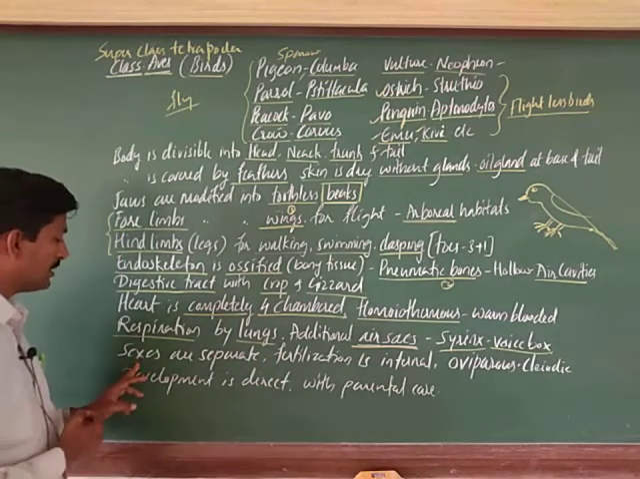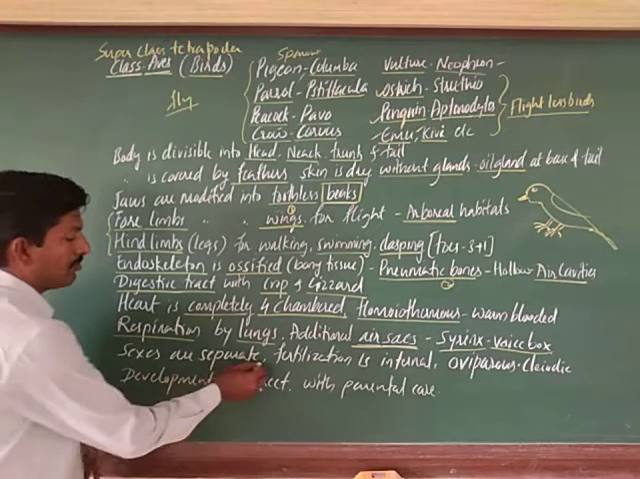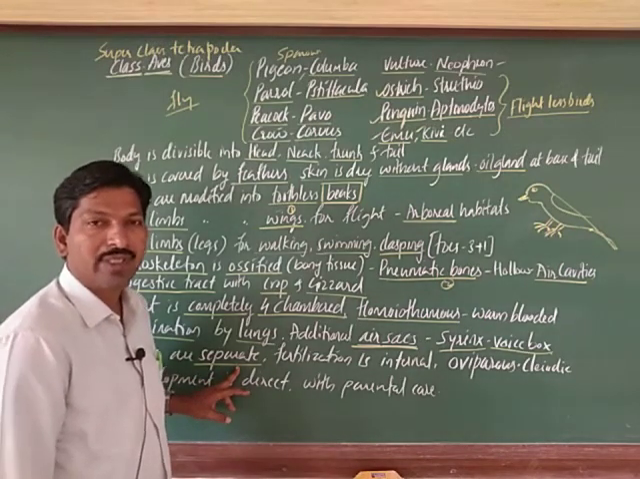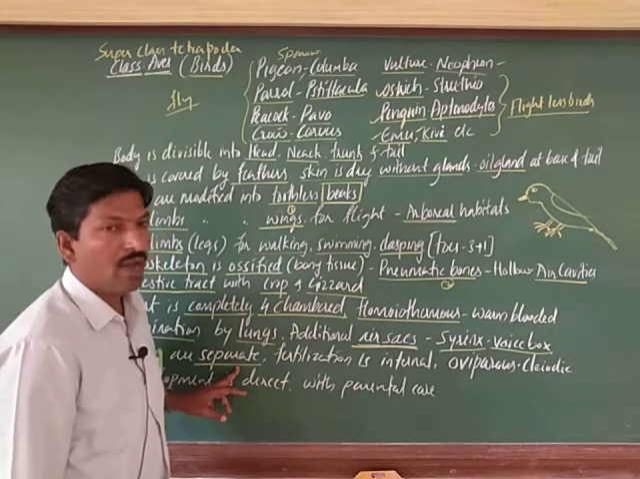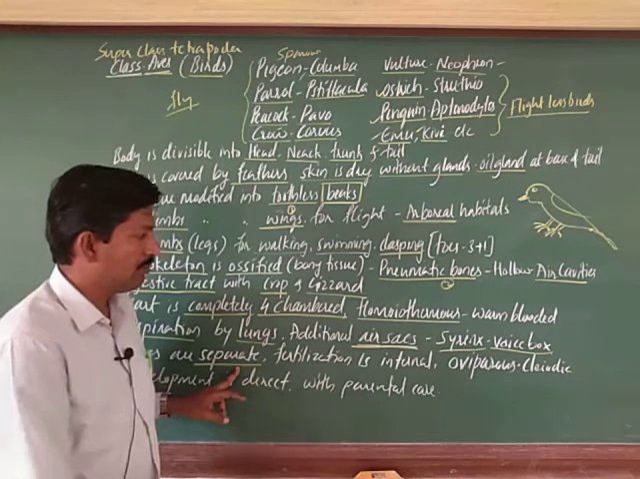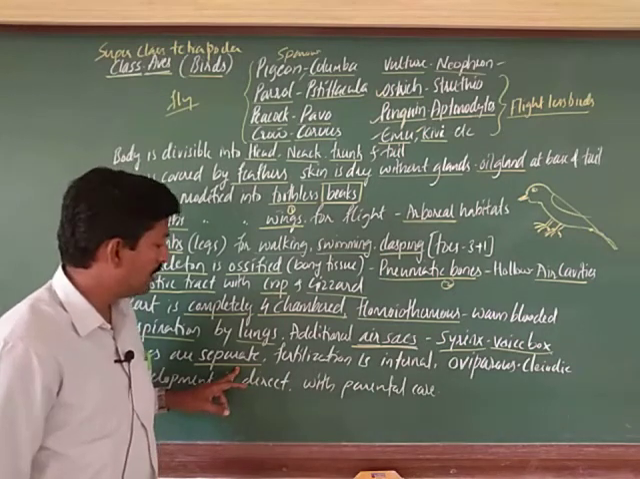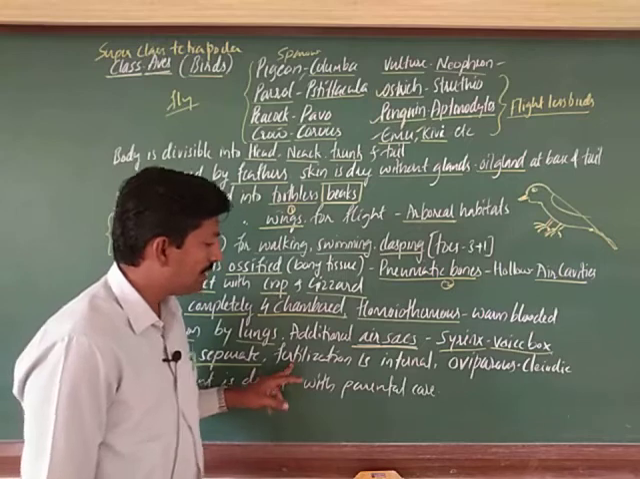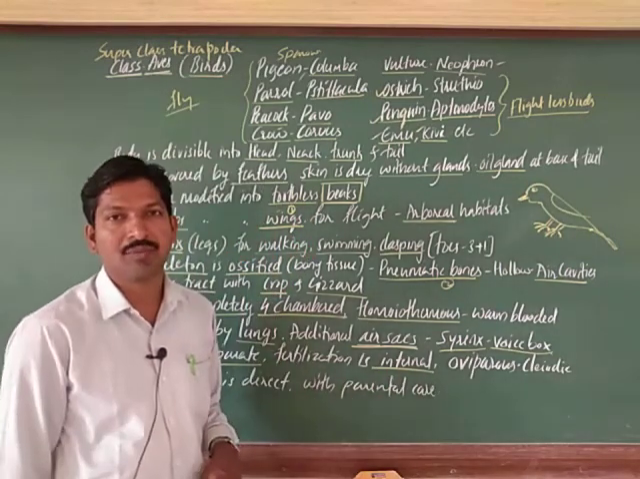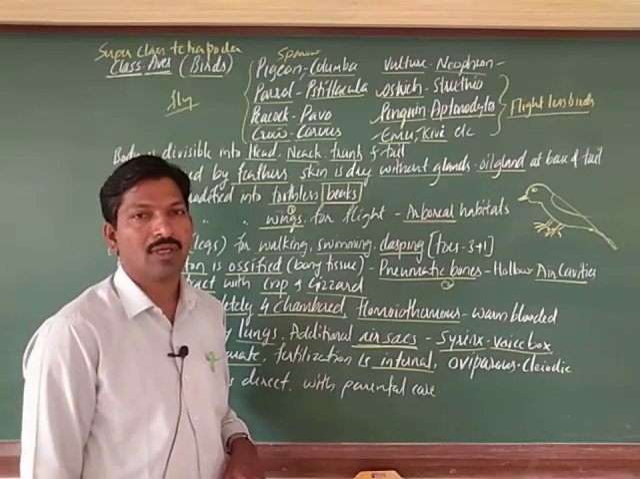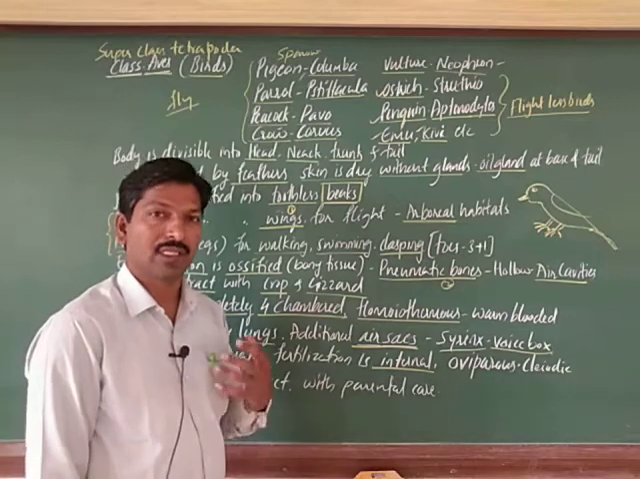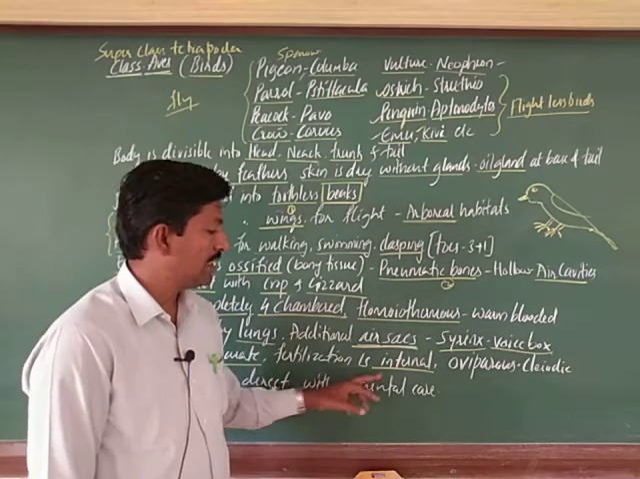Next, sexes are separate here, that is, male and female are different. Usually female birds are more attractive, and they have feathers, right. Even in the case of the peacock you might have observed. Next, fertilization is internal. They receive the sperms in the cloacal chamber, as in the hen. Once they copulate, they continuously lay the eggs, that is, fertilized eggs, right.